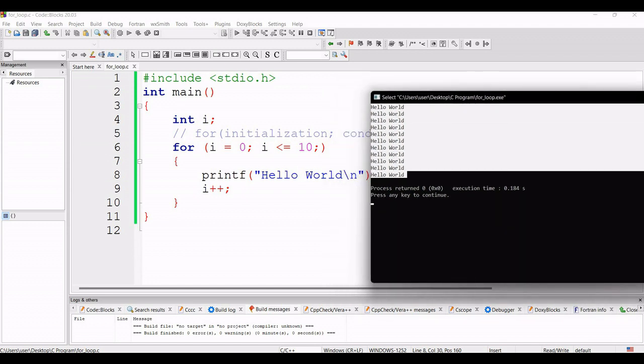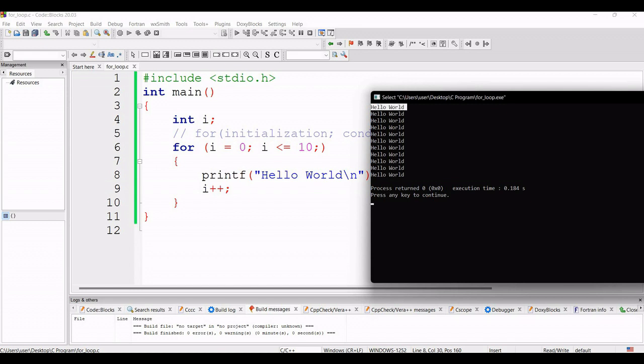So first of all, when the value of i was 0, at that time the condition is true, so it will come inside the loop, and inside this for loop the print statement will be executed. That means first hello world will be printed for value of i is 0, then the value of i will be incremented by 1. So here the value of i will be 1.